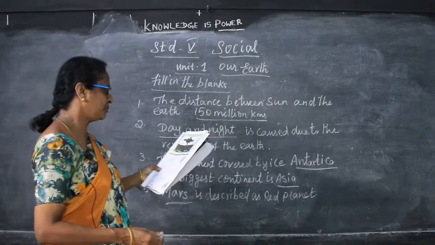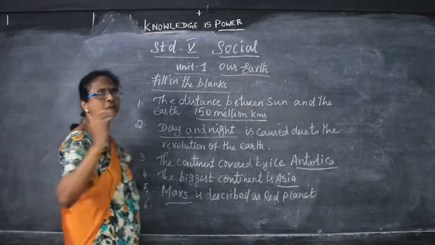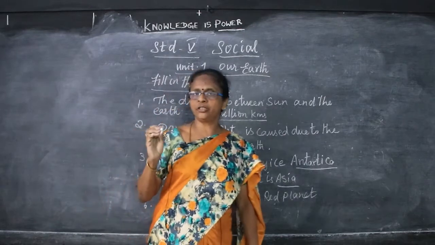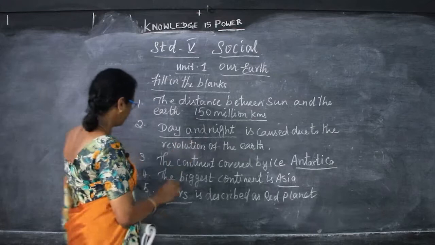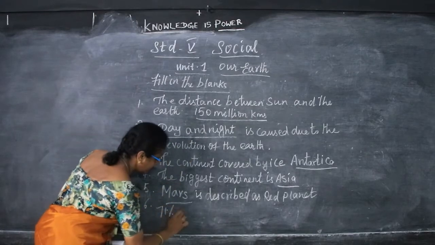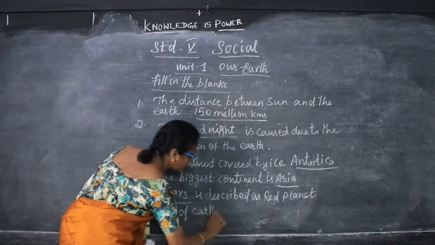Dash percentage of the Earth is covered by salt water. How many percent is covered by salt water? As I already told, 71% of the Earth is covered by salt water. So 71% of the Earth is covered by salt water.